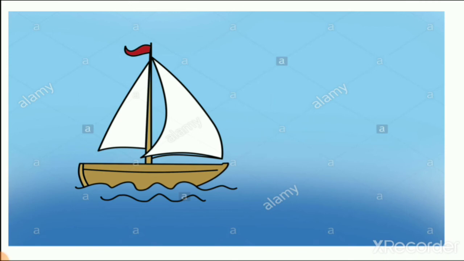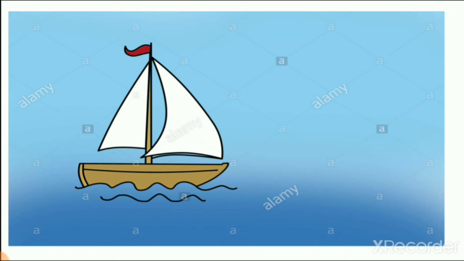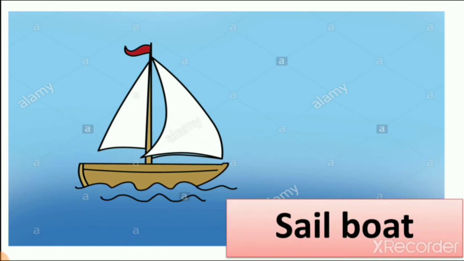In the world there are so many types of boats, but this is a sail boat. And why do we call it a sail boat? Because of the sail. The white colored cloth of this boat we know as the sail.